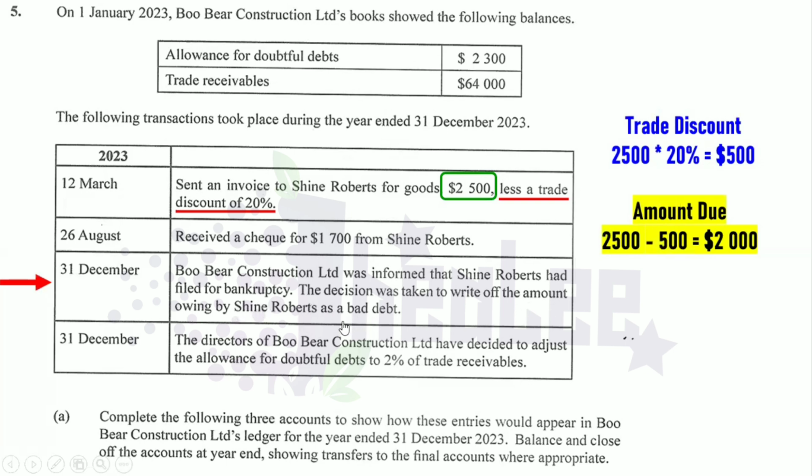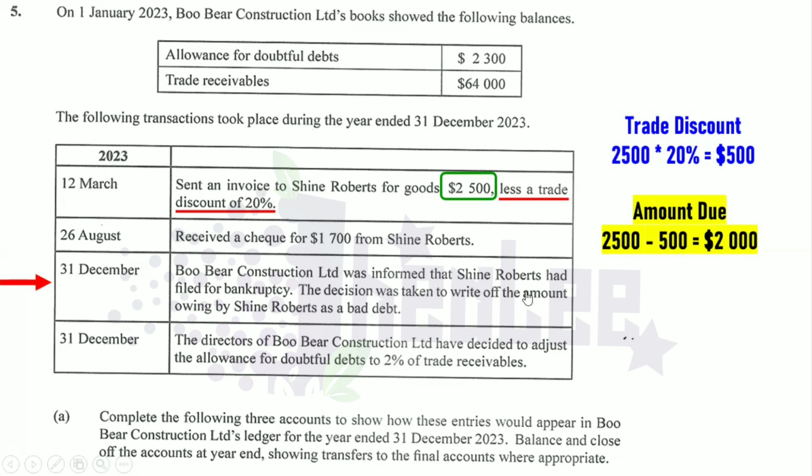Now, when you're writing off bad debt, that's an increase in the expense of bad debt. So that account should be debited because there's an increase in the expense. And once you're writing off bad debt, you're relieving the debtor of what they're actually owing, and the business is taking on that burden. So that is why it is an expense. So the debtor account should be credited.